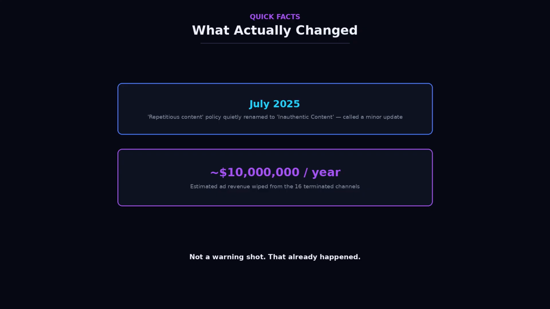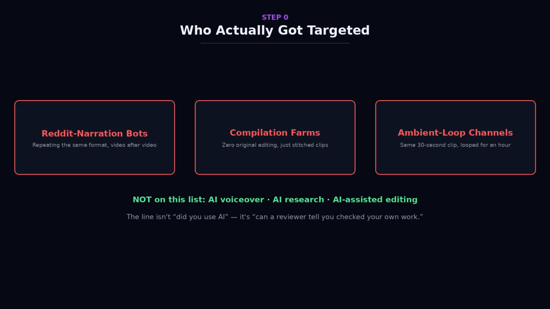YouTube didn't add a new rule in January. Back in July 2025, they renamed their old repetitious content policy to inauthentic content and called it a minor update. What actually changed is enforcement tolerance, not the wording. Estimated ad revenue wiped from those 16 channels, around $10 million a year. That's not a warning shot.